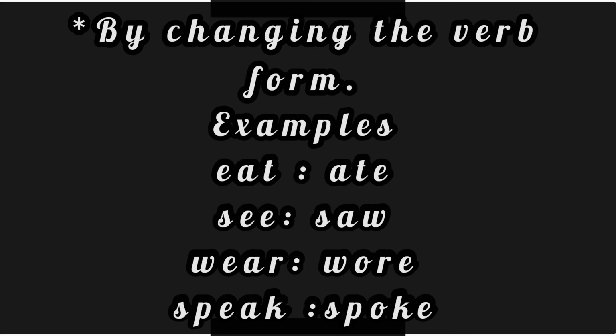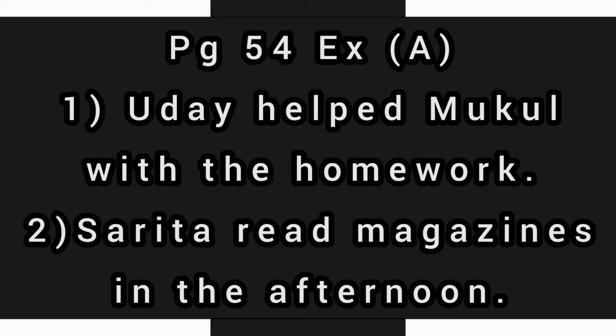The last method is by changing the verb form. For example, eat, ate, see, saw, wear, wore, speak, spoke. Here we do not add T or ed at the end of the verbs. Instead, we change the form of the verb completely. Children, you should always remember these three ways. Now, let's start with some exercise.